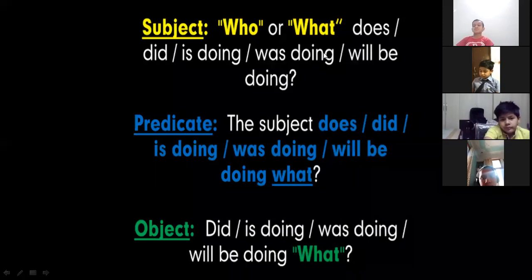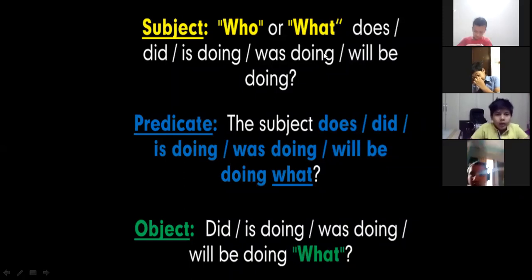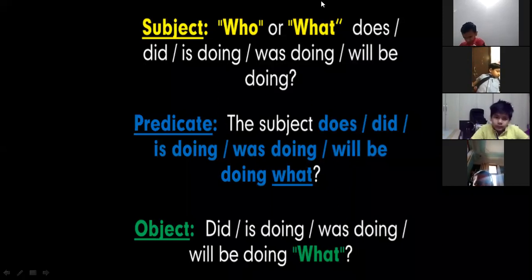Now when we want to find the predicate, what does the subject do, did, or is doing, or was doing, will be doing, what. So when we put this, we get the answer for the predicate, and the object is what. Okay, so when we say did, what did she do, what is she doing, what was she doing, what will she be doing. So when we put all these questions, we get the answer for the object. So this is what we covered about your subject and your predicate and your object.